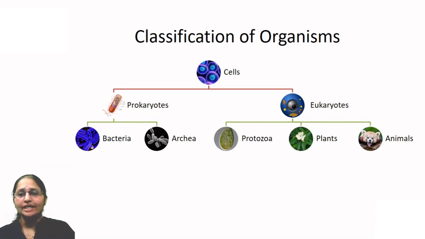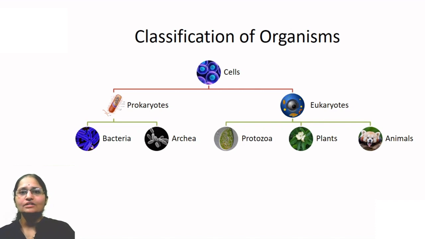Whereas the organisms having eukaryotic cells can be unicellular or multicellular. The unicellular eukaryotes are included in the protozoa group, whereas multicellular eukaryotes we classify as plants and animals.